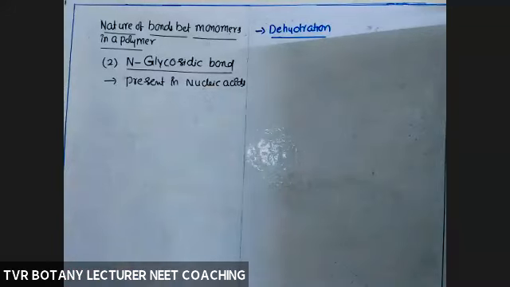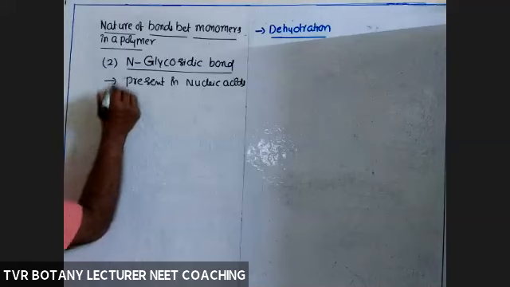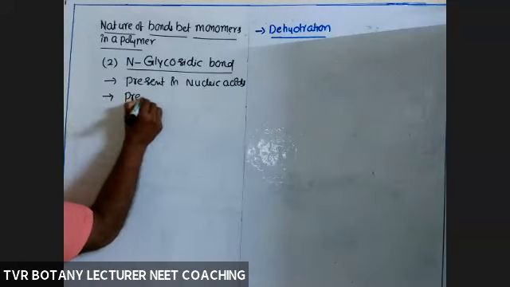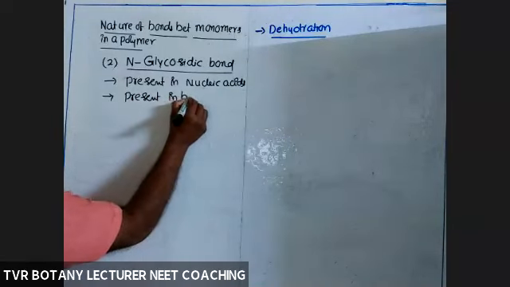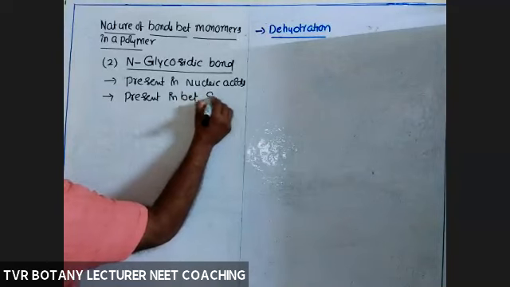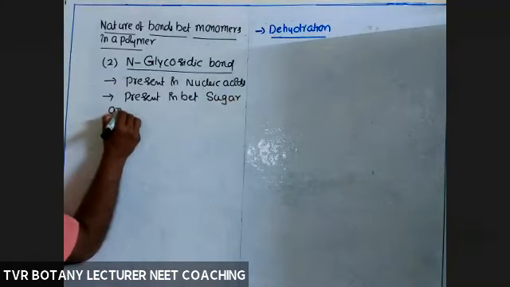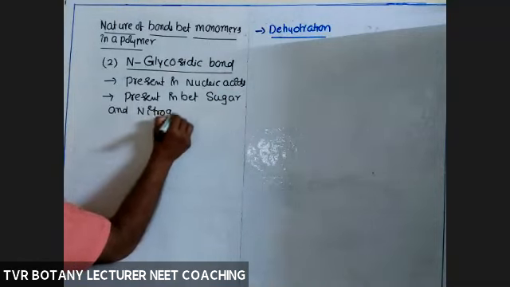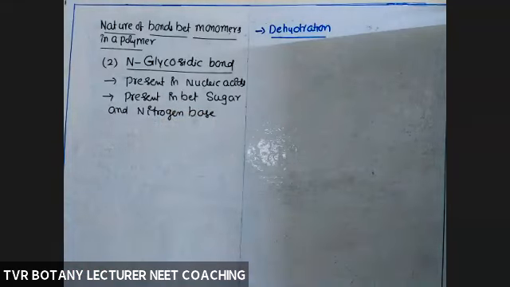And within the nucleic acid, where is the location of that one? It is present in between sugar and nitrogen base. Sugar and nitrogen base.